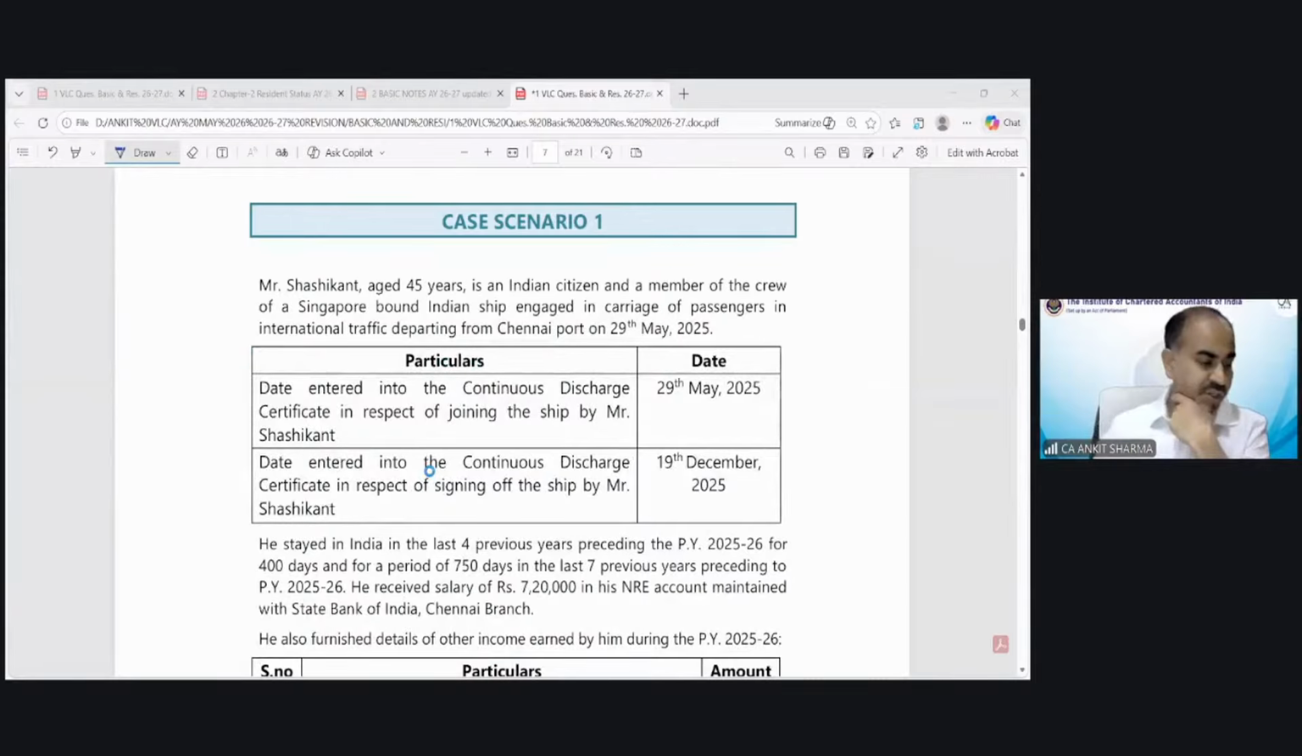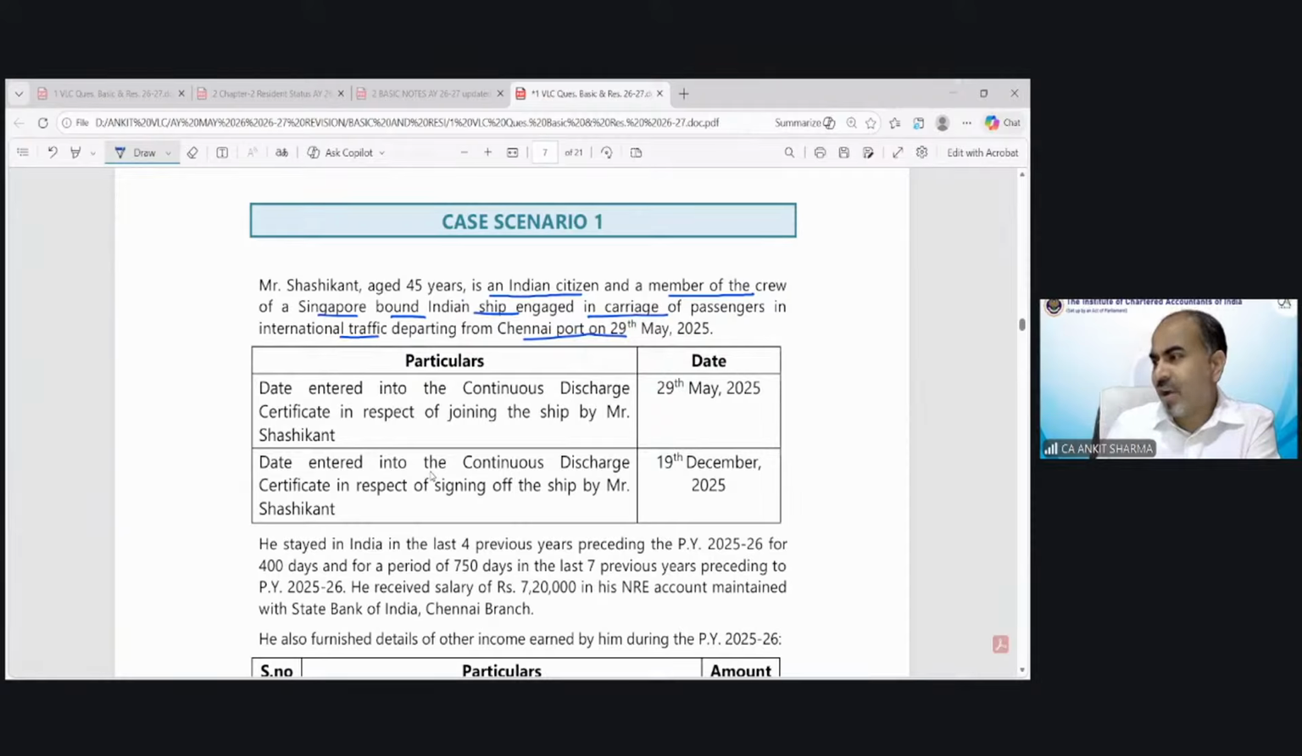First is Mr. Shashikant, and this question has a very interesting point. Mr. Shashikant, age 45 years, is an Indian citizen and a member of the crew of a Singapore bound Indian ship engaged in carriage of passengers in international traffic, departing from Chennai port on 29th May 2025.